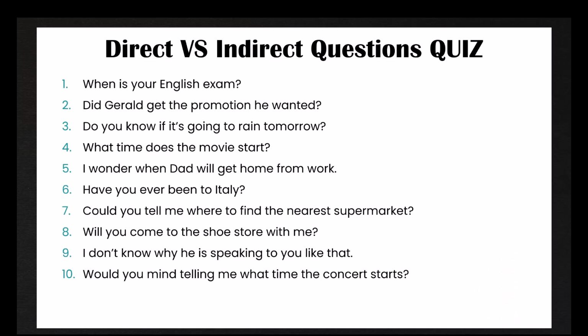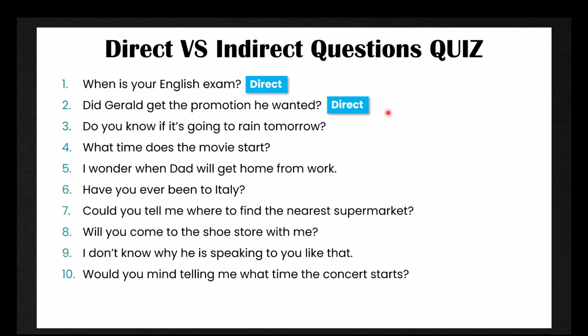Okay, let's answer these together. Number 1 is a direct question. When is your English exam? It begins with a question word and requires a direct answer. My English exam is on Tuesday, for example. Number 2 is also a direct question. Did Gerald get the promotion he wanted? Yes, he did. No, he didn't.